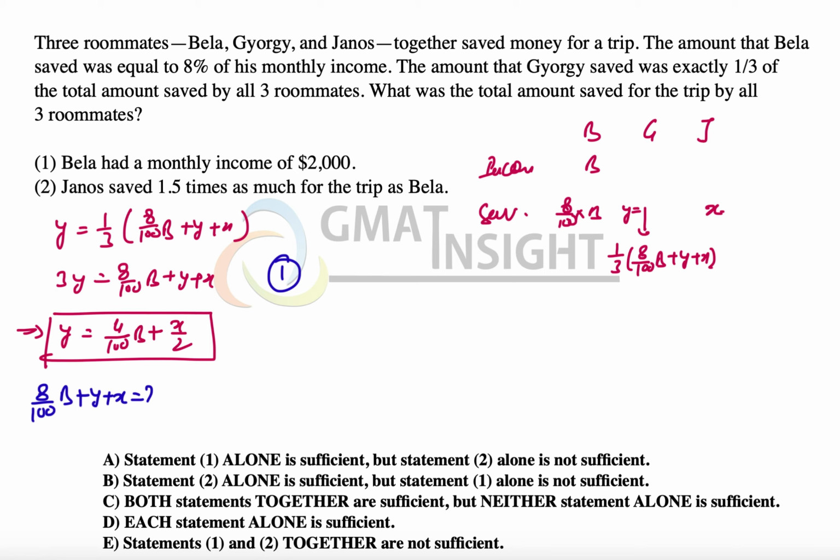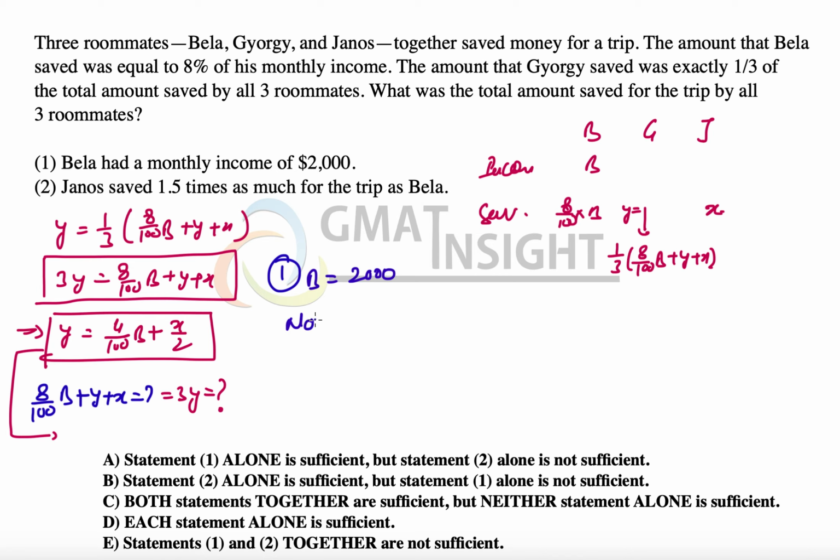From the given expression we can also understand another way. Once we multiply by 3, 8% of B plus Y plus X is equal to 3Y. So if we knew the value of 3Y, we can answer the question. We have to find the value of Y to answer this question. The first statement, coming back to it, says B had a monthly income of $2,000. So we know that B is equal to $2,000, but that's not sufficient because we have no information about X. We have to calculate the value of Y.